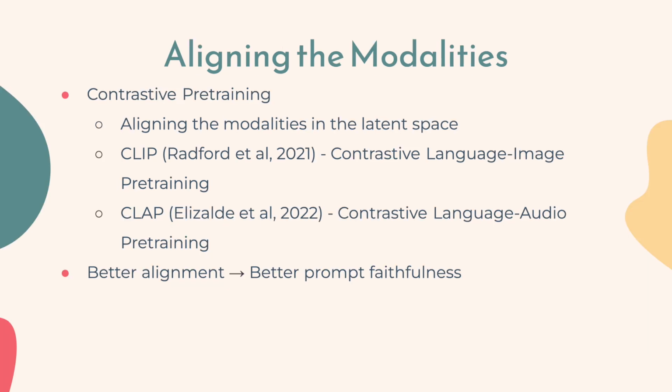To align the modalities of text and audio in the latent space, contrastive pre-training is used. So the famous model CLIP from OpenAI has been shown to be very effective in the language-image domain. And as we're representing our audio as MEL spectrograms, we can use much of the same architecture, but a new pre-trained model called CLAP is then used. And the quality of this pre-training is very important, as better alignment means better prompt faithfulness.